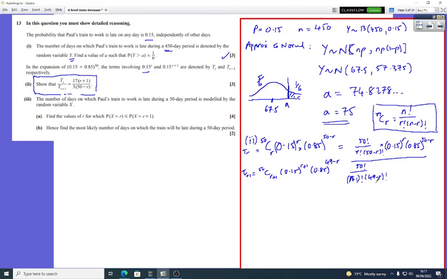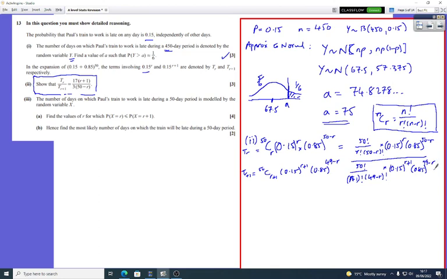And we again multiply that by 0.15 to the power r plus 1, and that's going to be 0.85 to the power 49 minus r.